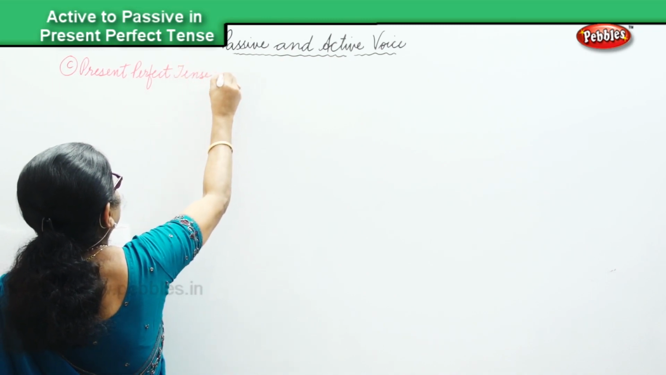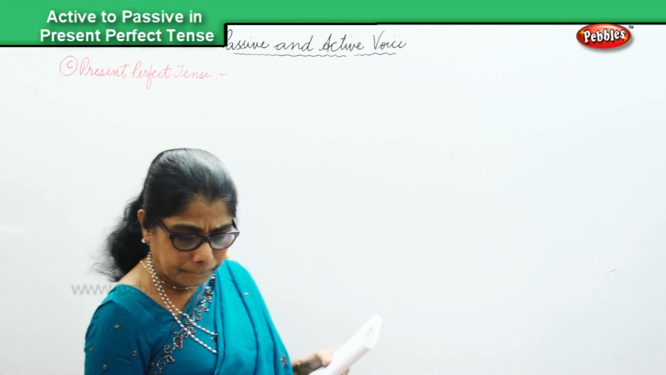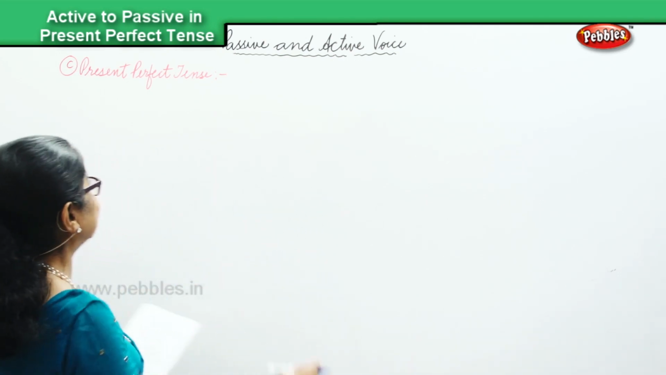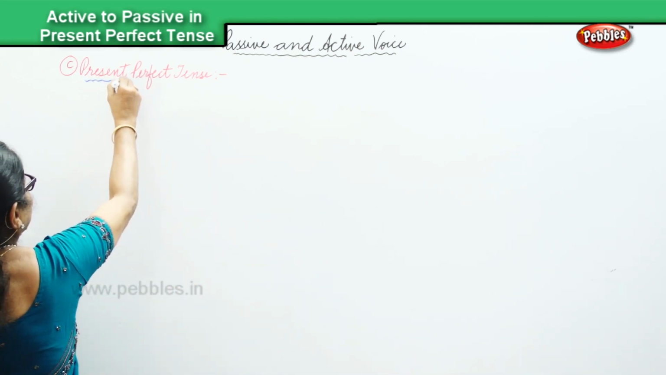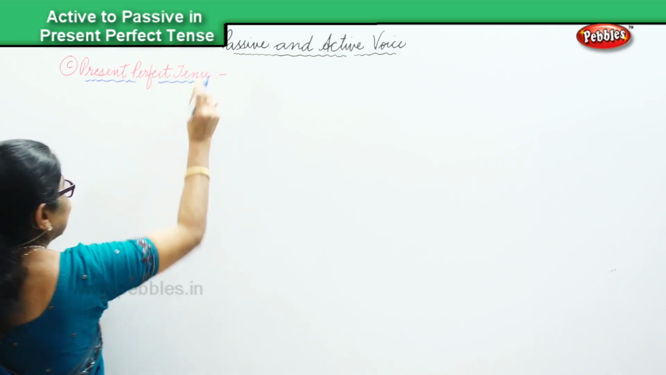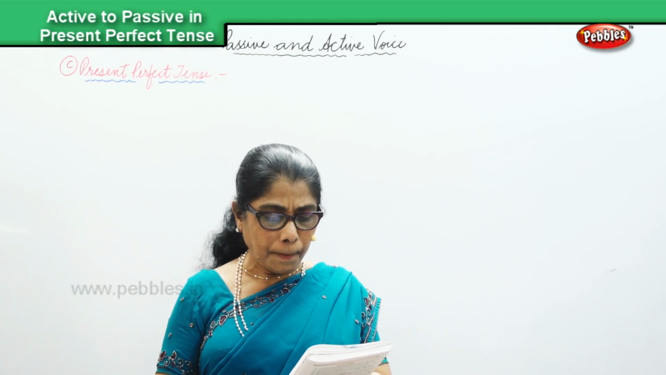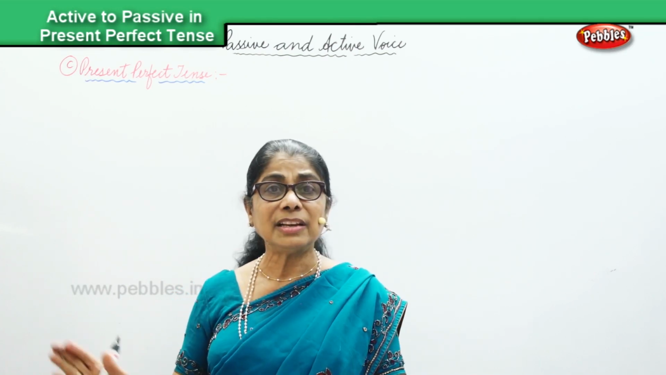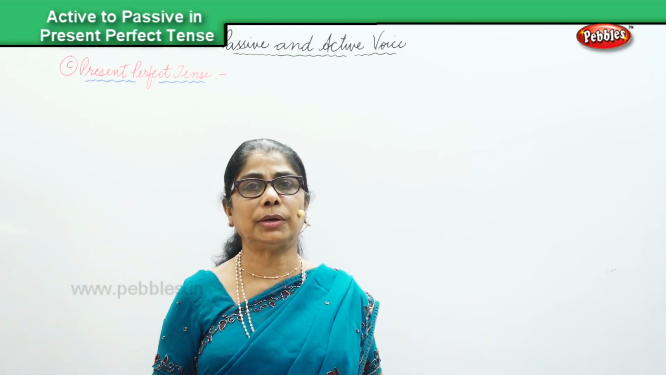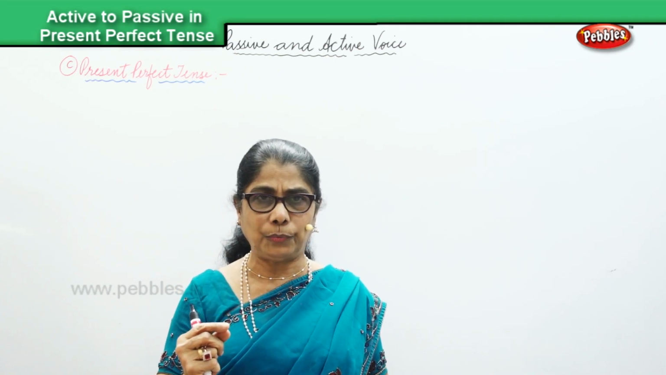In the present perfect tense, changing from active to passive. And that's what we are going to do. Just a couple of sentences. The first sentence I have here for you, Mohin has struck Ashok. That's the first sentence, in active voice.